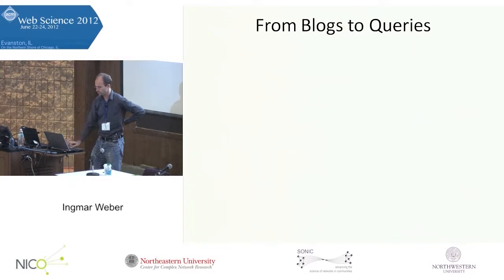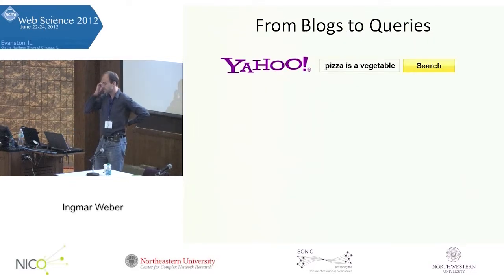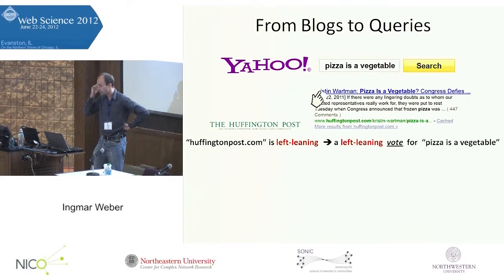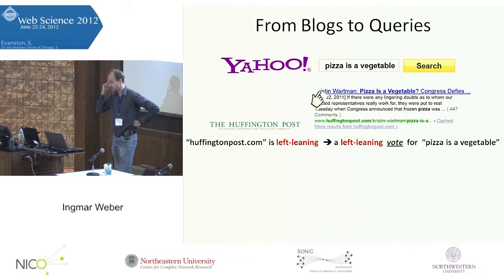And then we combined it with another public blog directory. Okay, now that we have blogs, how do we get to queries? Suppose somebody searches for pizza as a vegetable, which is another funny query to explore. First I thought this was a bug in our system, but then somebody said, no, this is a bug in the US political system. So somebody searches for pizza as a vegetable on Yahoo, and then clicks this result on the Huffington Post related to this. Now the Huffington Post we have in our set as a left-leaning blog, so we count this as a vote that this query is left-leaning.